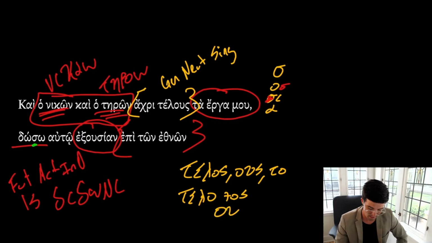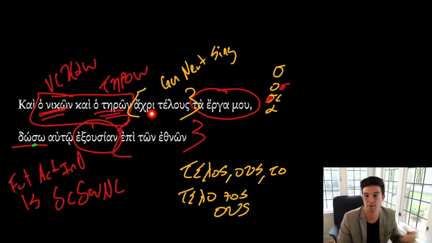So we go to us, which we have up here. And remember, akri we actually saw in the verse previous, or maybe it was two verses previous, is a preposition that takes the genitive after it. So this is in fact a genitive singular, even though it sort of looks like an accusative plural.